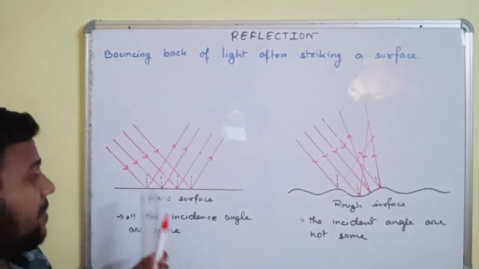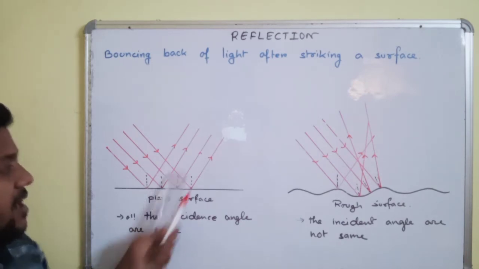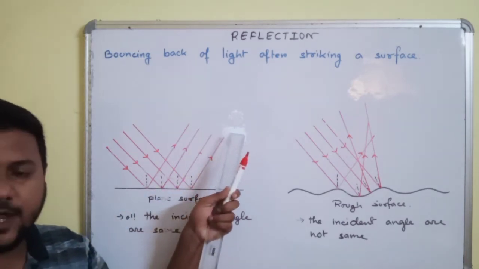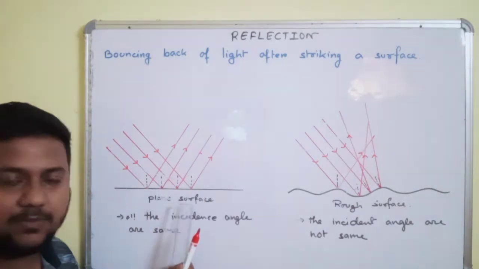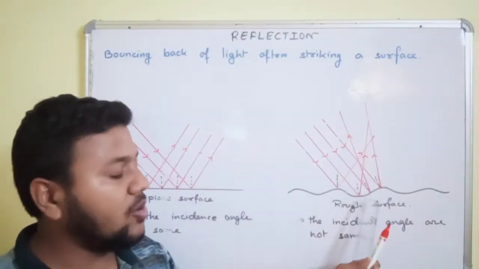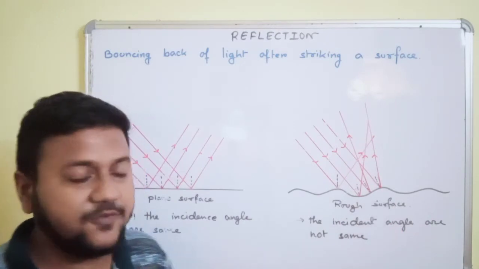But when a parallel beam of light falls on a plane surface, we observe a parallel beam of light reflecting from that surface, because all the angles of incidence are the same. Over here, all the angles of incidence are not the same. Hence, the angles of reflection are also different.